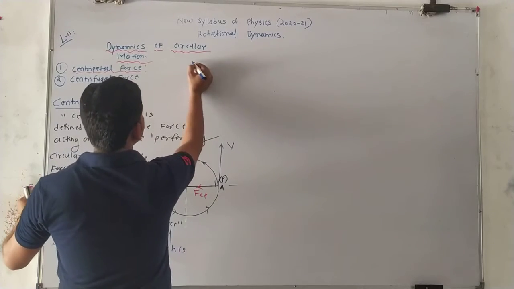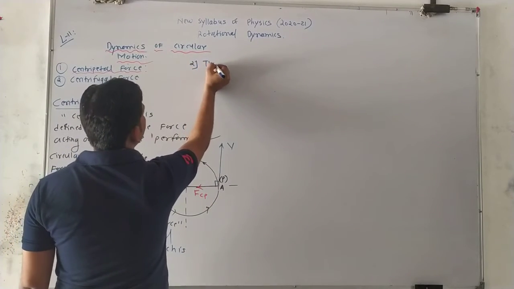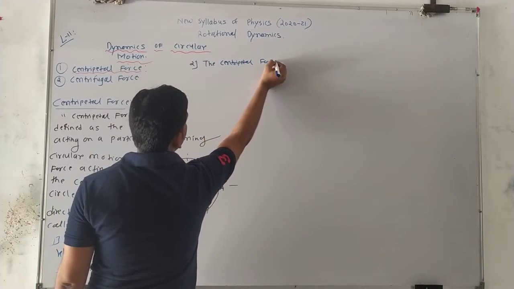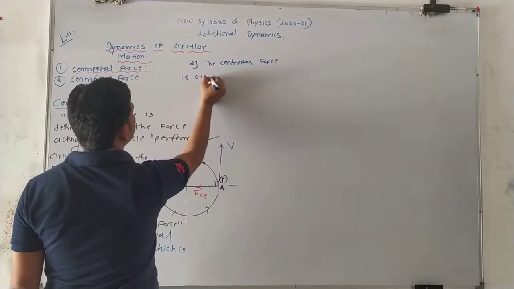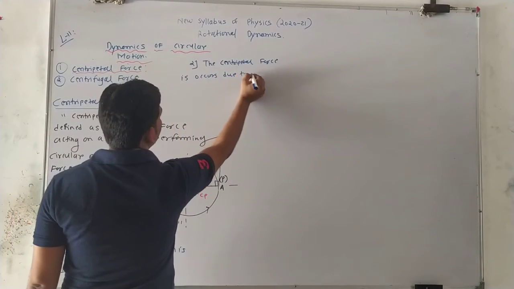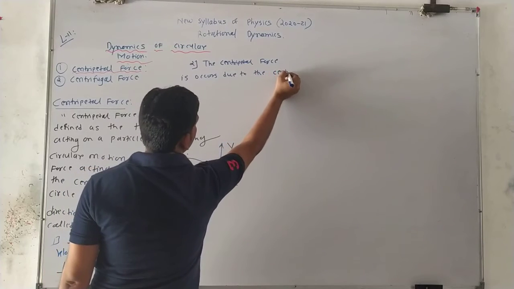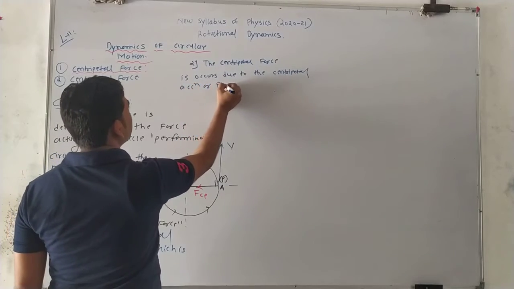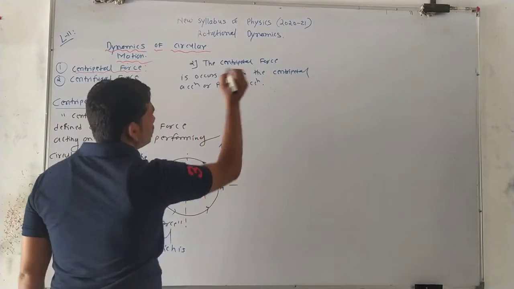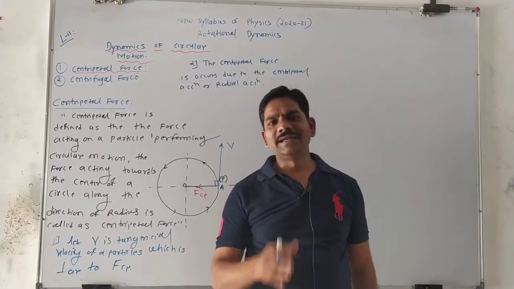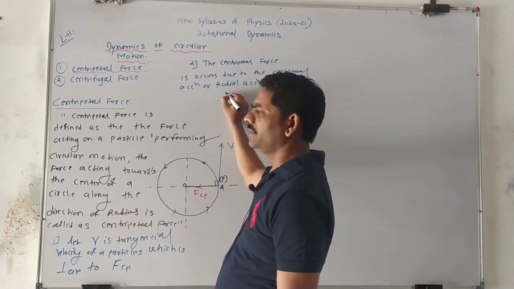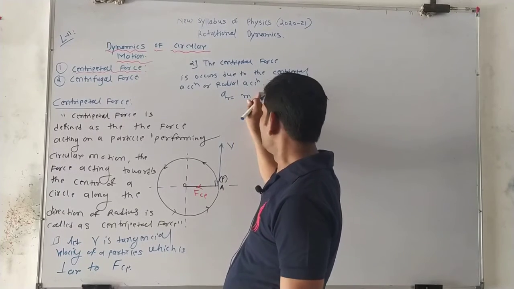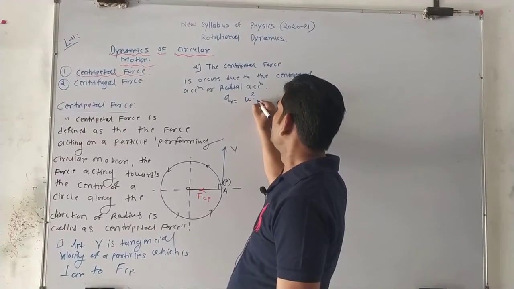So the centripetal force occurs due to the centripetal acceleration, or radial acceleration. So we know what the centripetal acceleration is: omega square into r.